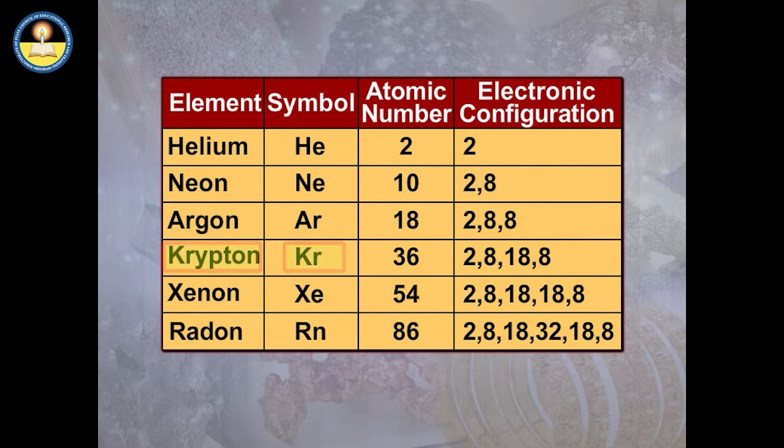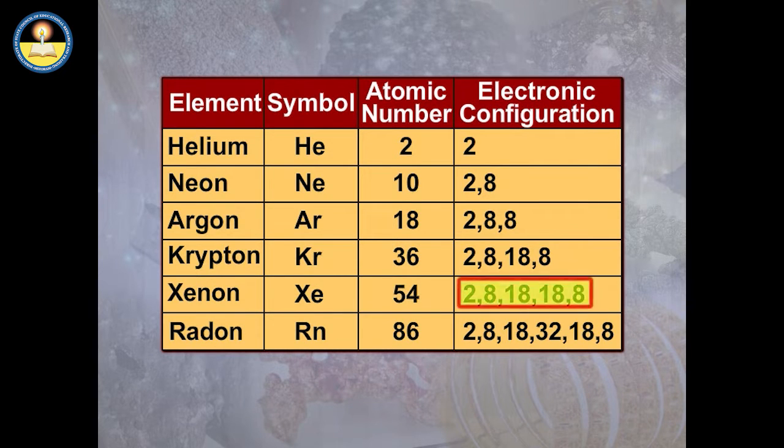Krypton is symbolized as Kr and has atomic number of 36. Its electronic configuration is 2,8,18,8. Xenon, symbolized as Xe, has atomic number 54.